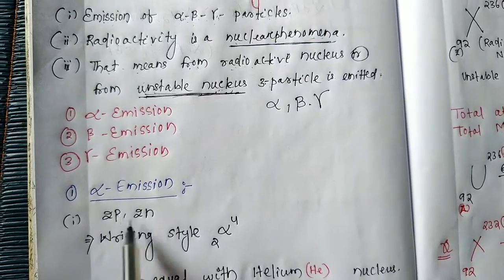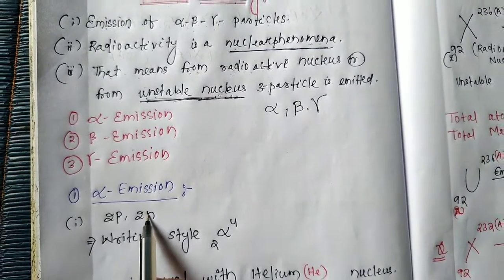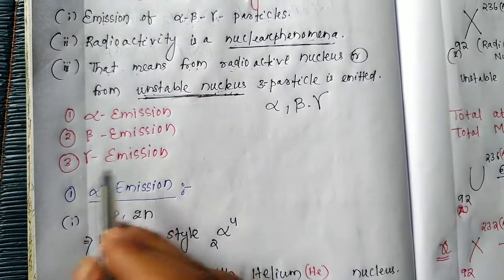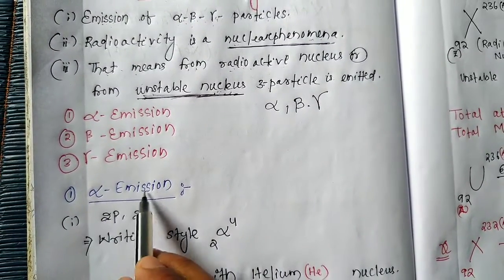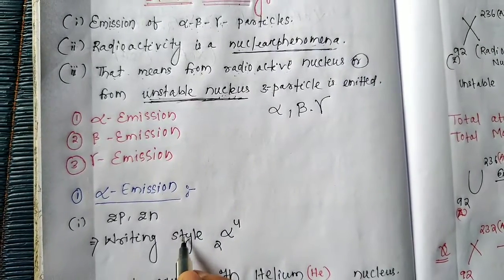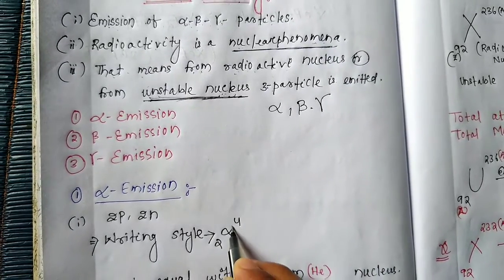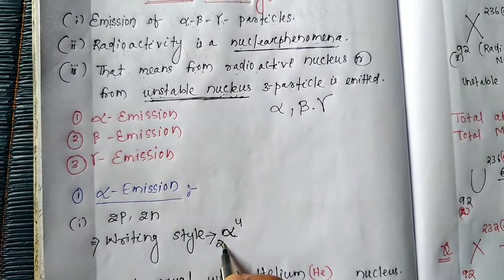When 2 protons and 2 neutrons are emitted from a radioactive nucleus, in this case alpha emission occurs.